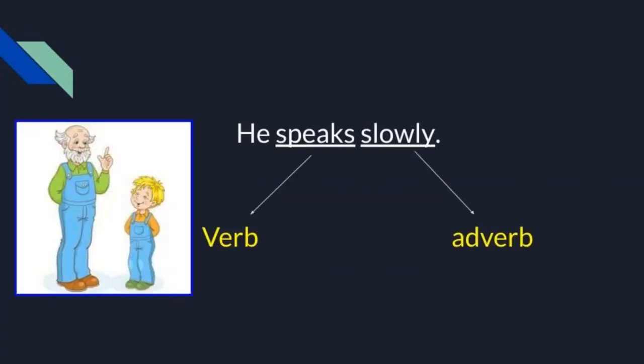Now we are going to see one more example. Look here. The given example is he speaks slowly. The verb is speaks and the adverb is slowly. And notice that here it raises the question, how does he speak? So the answer is he speaks slowly. So now we are giving more information about the verb as he speaks slowly. The adverb is slowly.